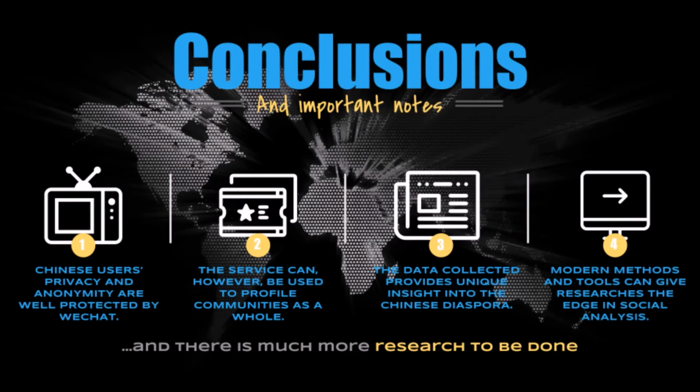Here are some of the important conclusions that we got from this research project so far. First of all, Chinese users' privacy and anonymity are quite well protected by WeChat. There are a number of security layers, including encryption, which make sure that nobody from the outside can directly get access to Chinese users' data, while also the fact that Chinese users tend to use nicknames on WeChat makes them very hard to profile using other social media.